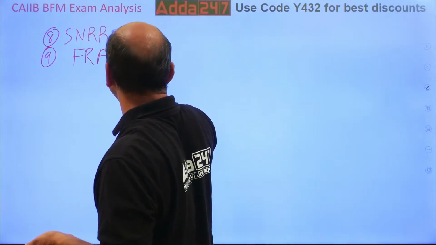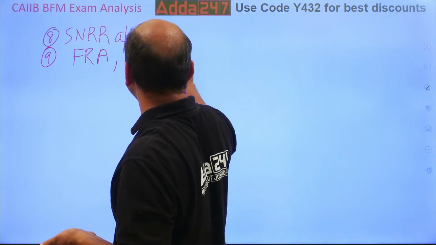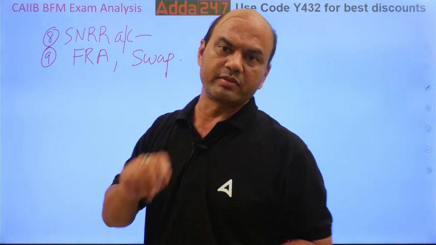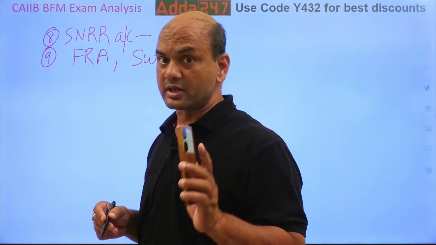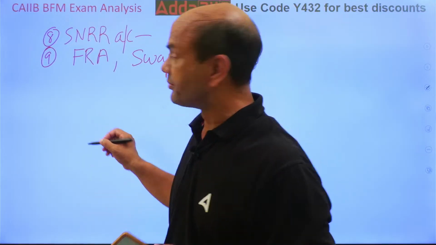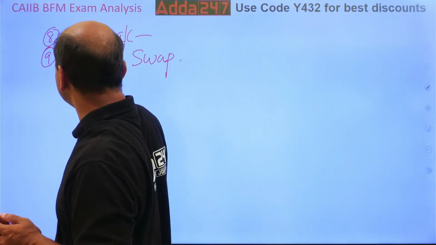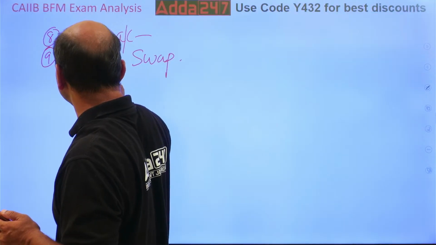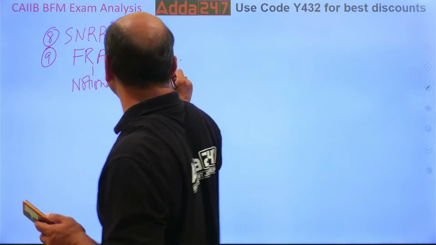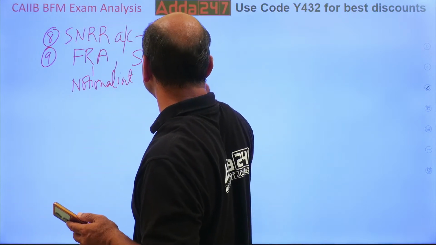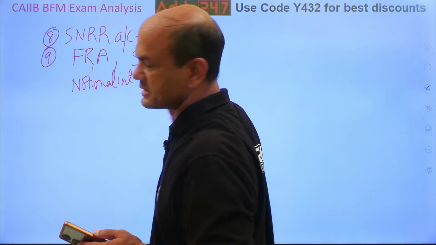FRA, then swap. What do you mean by swap? What is the difference? Kindly note, everyone. In FRA, we exchange a notional interest. Remember this. Yesterday also I told you, today also I am telling you. Notional interest is exchanged. In a swap, principal and interest both are exchanged.